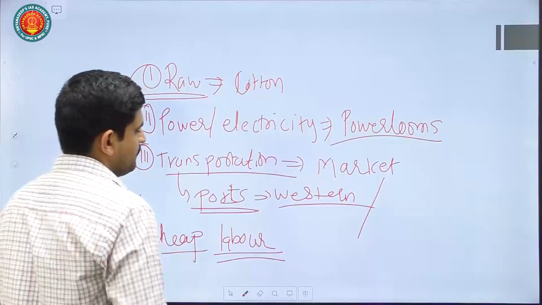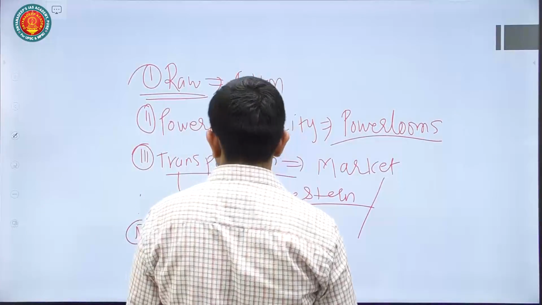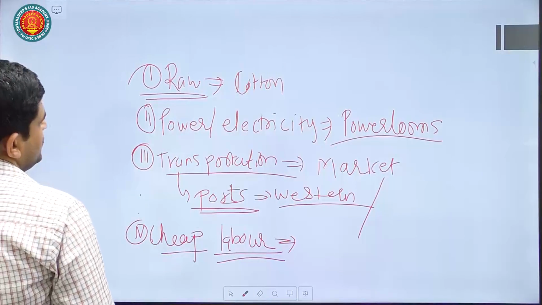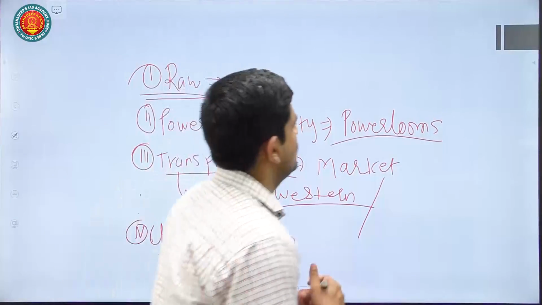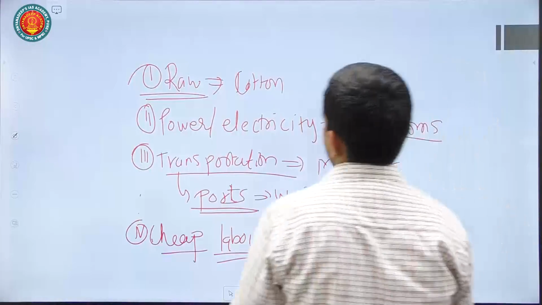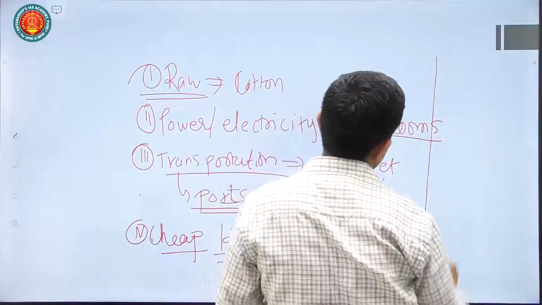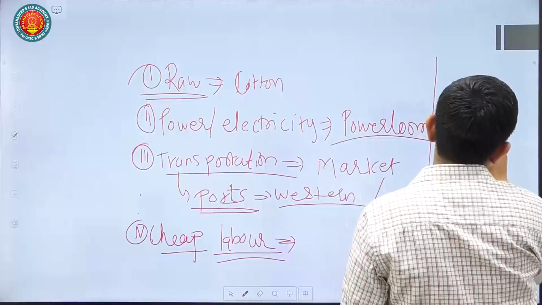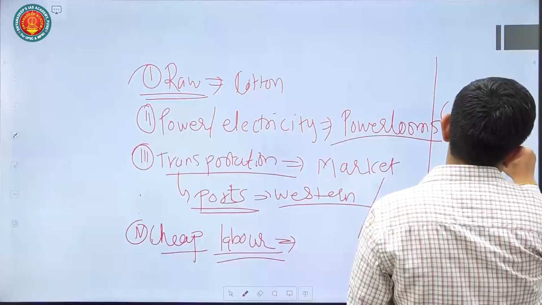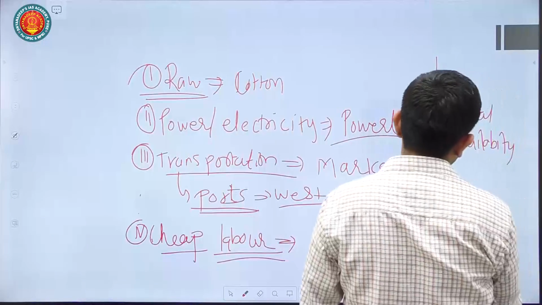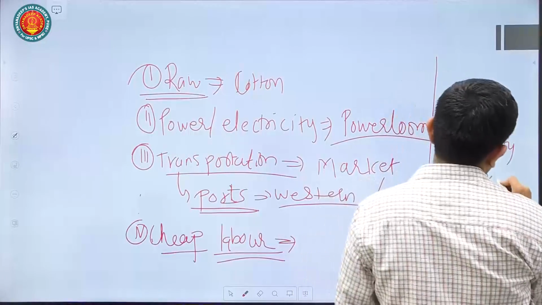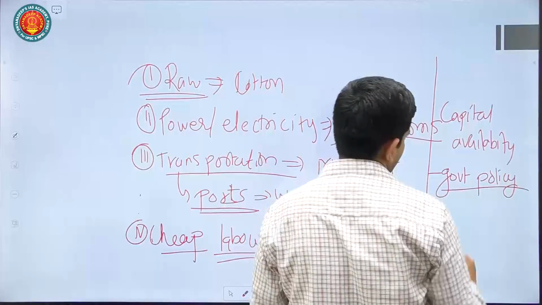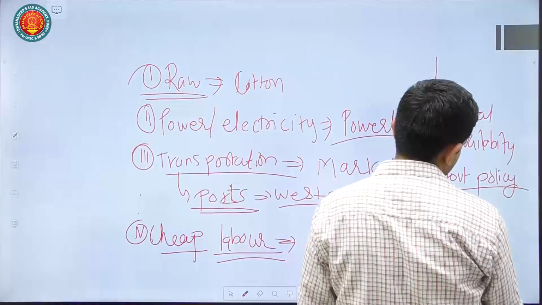Okay, cheap labor is very important. So you can just mention these factors. Apart from that, there are other things that are required, like capital availability. Then you can talk about government policy as well. For example, the government of India is running this scheme called Power Tex.